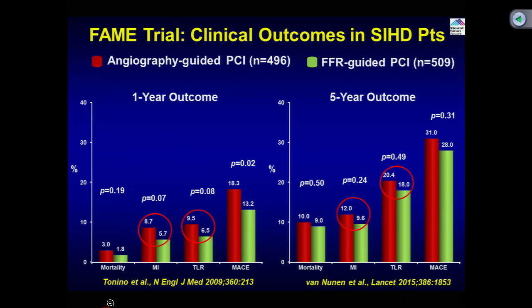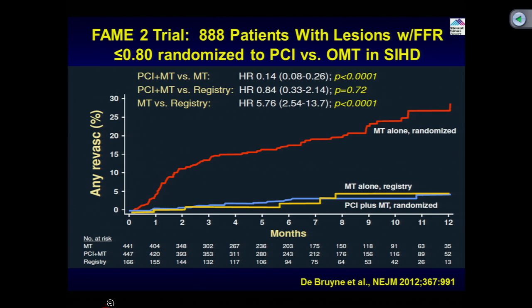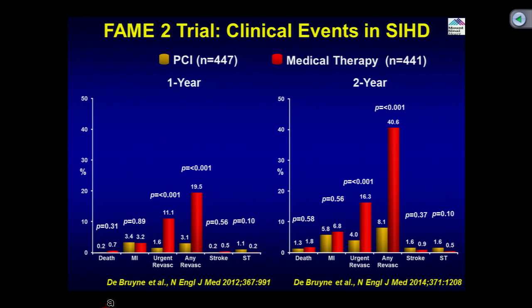So, what does that mean? It seems that deferring PCI based on FFR in the long run, even in the stable angina group, may have some catch-up phenomenon. We know that at 1 year, based on the FAME 2 trial, there was no difference with medical therapy alone for FFR more than 0.8, leaving it alone, but you can see there was some catch-up. Overall 1% became like 4% after 6 to 8 months. We do not have data beyond 1 year; although we have FAME 2 two-year data, it did not address those patients with FFR of more than 0.8 who were left alone.